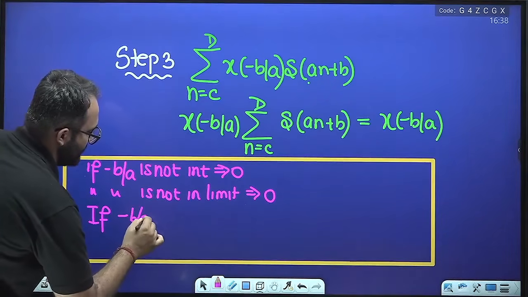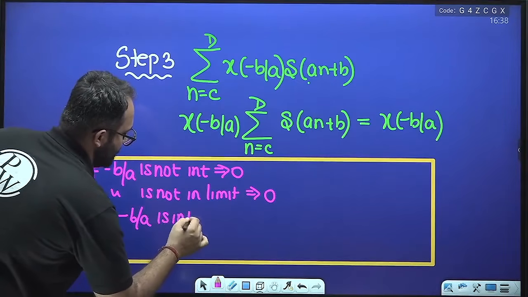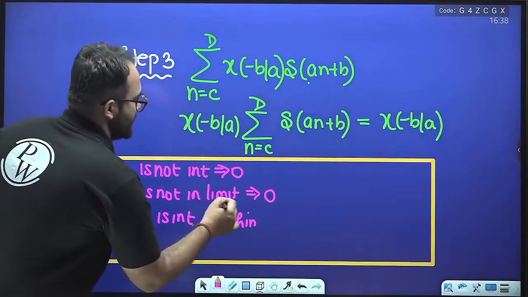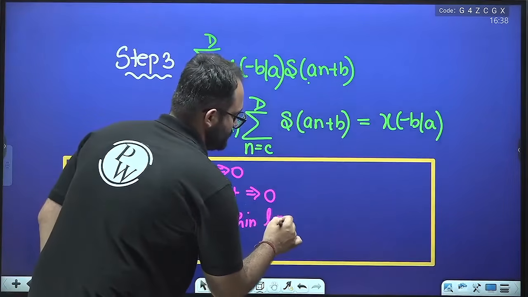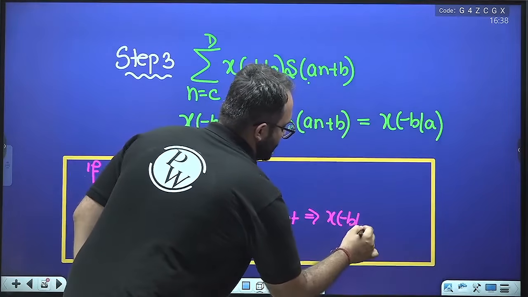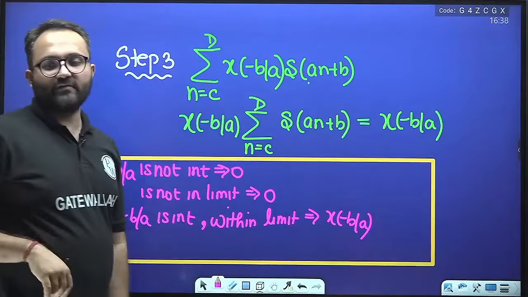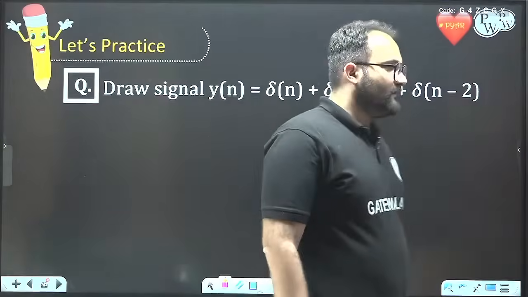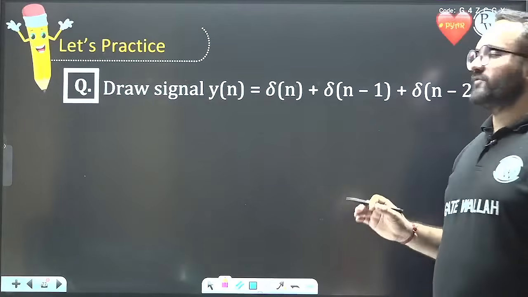If minus b by a is an integer and within the limit, then the answer will be x of minus b by a. These are the 3 points that we have to keep in mind while solving any kind of such problem.